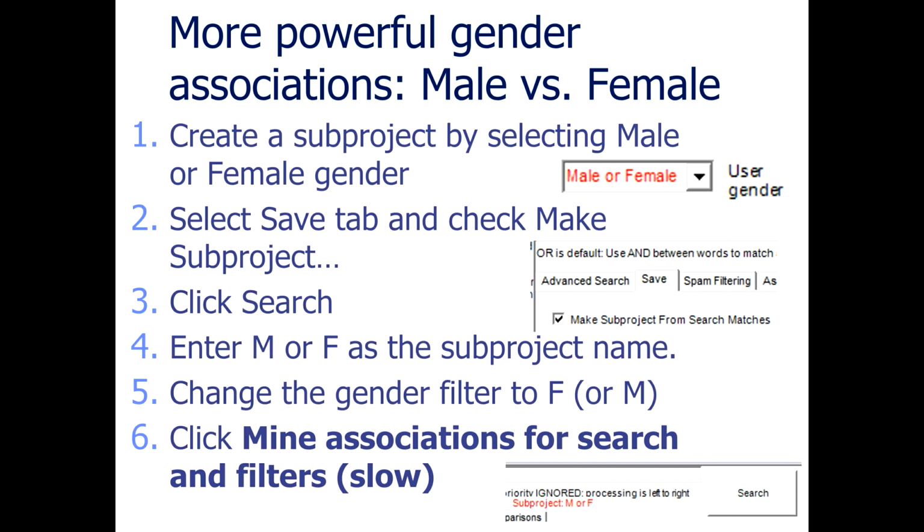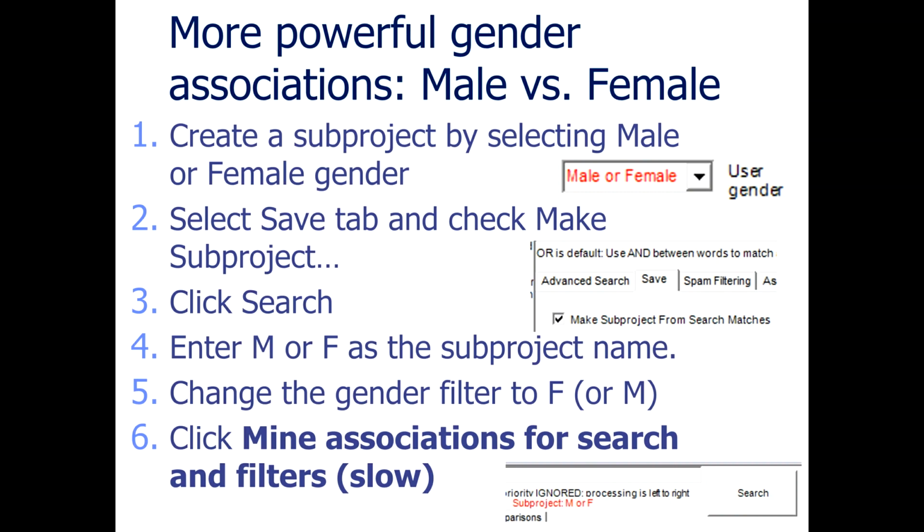This procedure has 6 steps. First, you create a sub-project, which is a subset of the tweets you've collected, by selecting the male or female gender. So you have to have male or female selected.